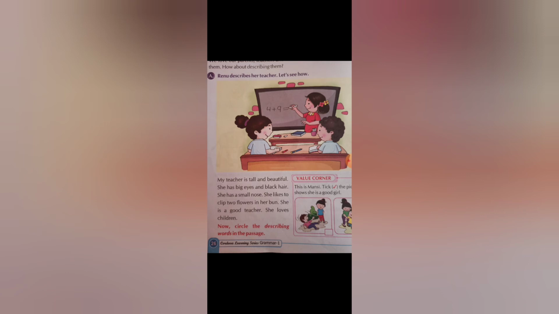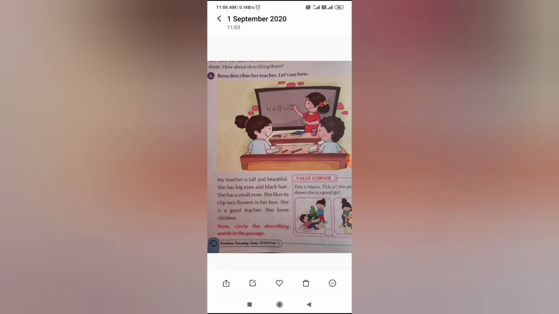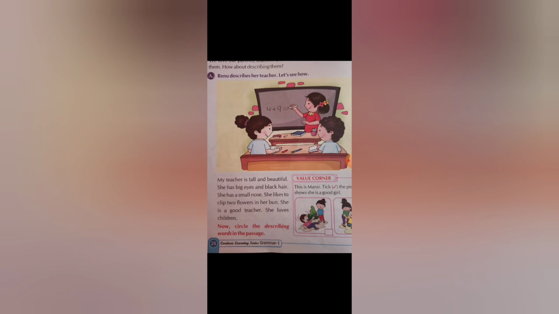Next is she likes to clip two flowers in her bun. So the teacher likes to put or clip two flowers. So the word two is telling us about the number of flowers the teacher puts in her bun. So the word two is a describing word. And next Renu says she is a good teacher. So Renu is telling about her teacher. How is the teacher? The teacher is good. So the word good is a describing word.